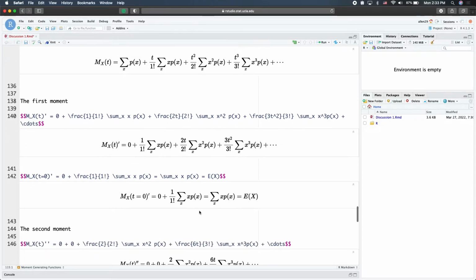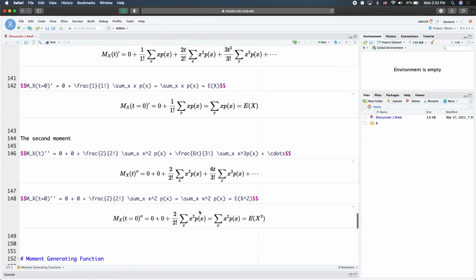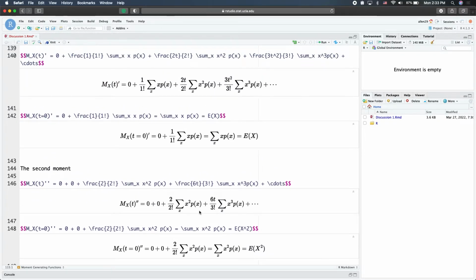And yeah, so this is just an example for the first moment. We can also do the same thing for the second moment. We take another derivative from here with respect to t again. This one has nothing to do with t. Same thing for the second term. And in this one, the t will be removed, so we are left with this. And all the remaining terms will still have a t involved.